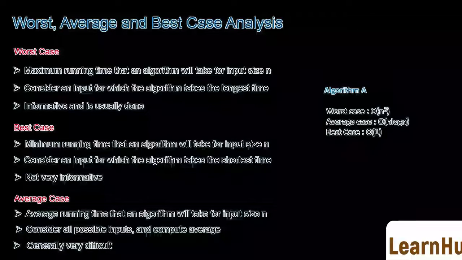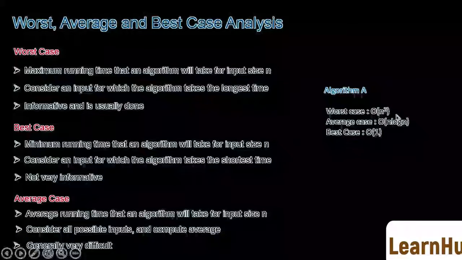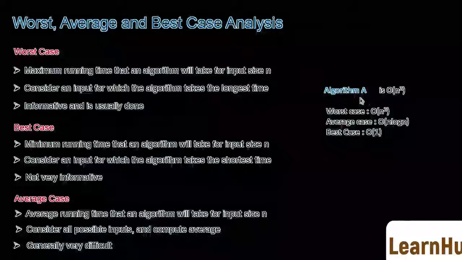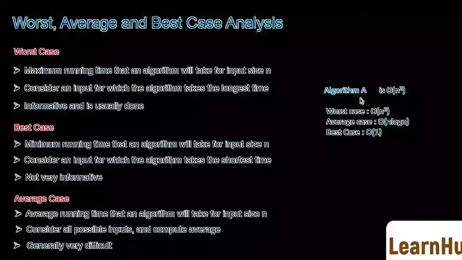Suppose we have an algorithm which behaves order of n square in worst case, order of n log n in average case and order of 1 in best case. So we'll just say that this algorithm A is order of n square. To be more specific, we can explicitly state the order in these three different cases.